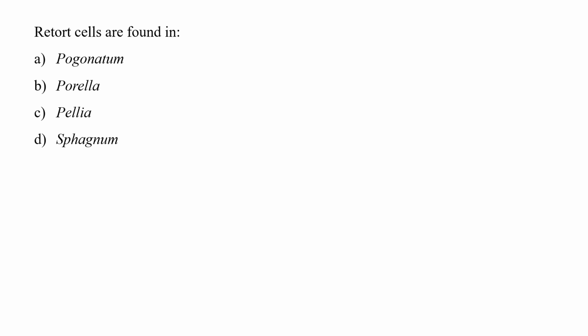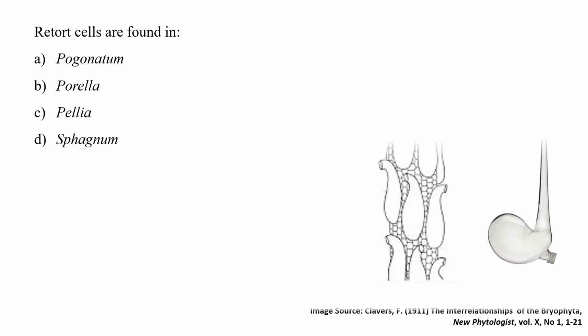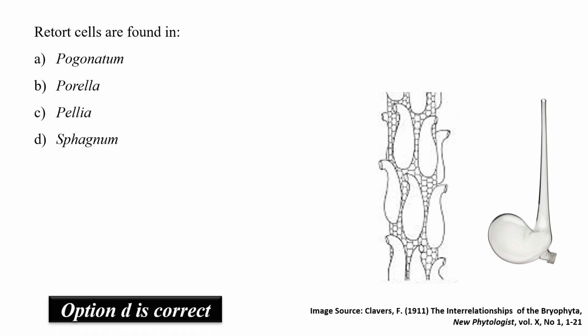Next question is, retort cells are found in A. Pogonatum, B. Porella, C. Pilia and D. Sphagnum. So retort cells are the cells that are found in the cortical layer of Sphagnum. As the picture shows two things, the second picture is of the retort flask that was used in the medieval period. It was used to store water. It is the same as the cortical cells in Sphagnum. They are also bottle shaped cells that are used to retain water in intense sunlight conditions. So option number D will be correct, that is Sphagnum.